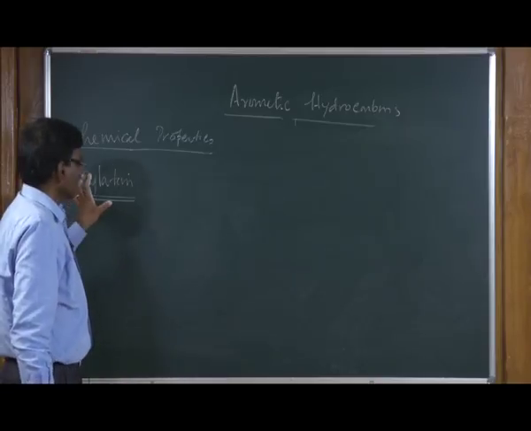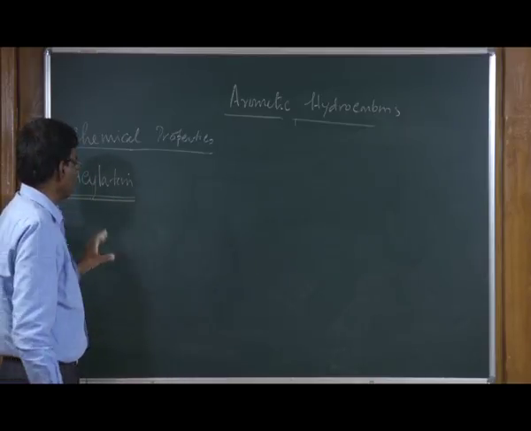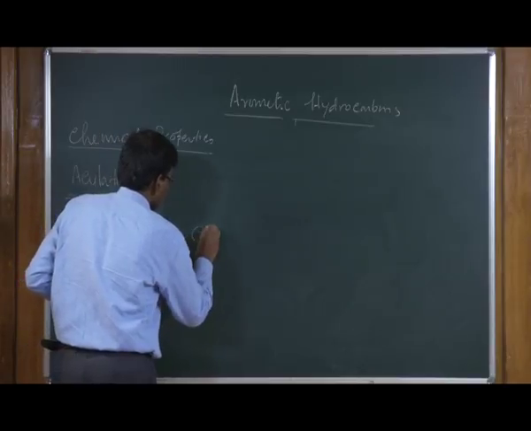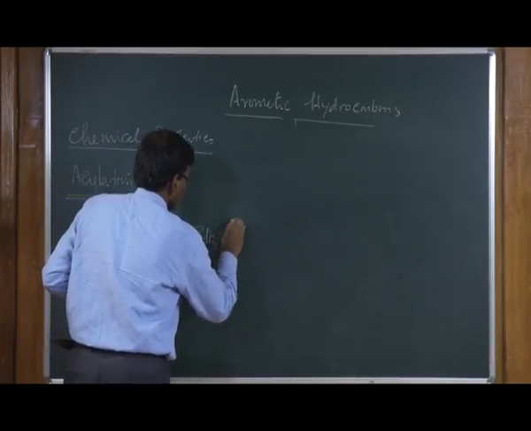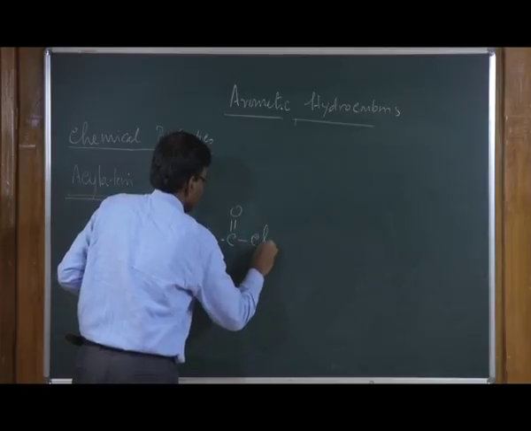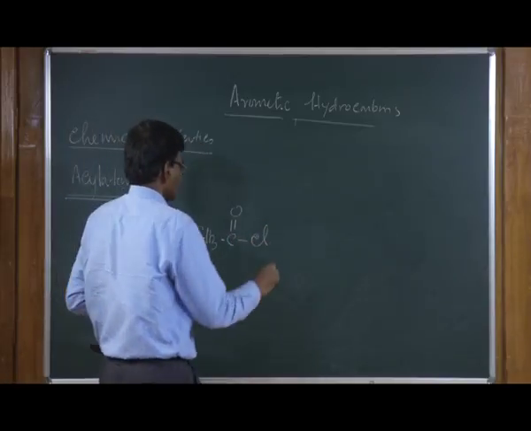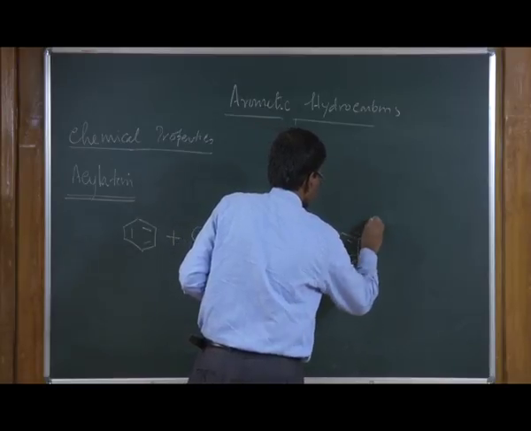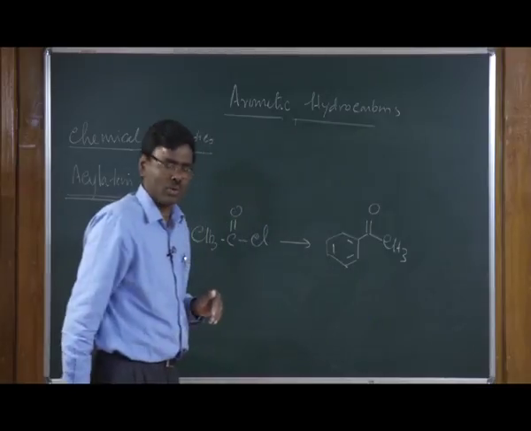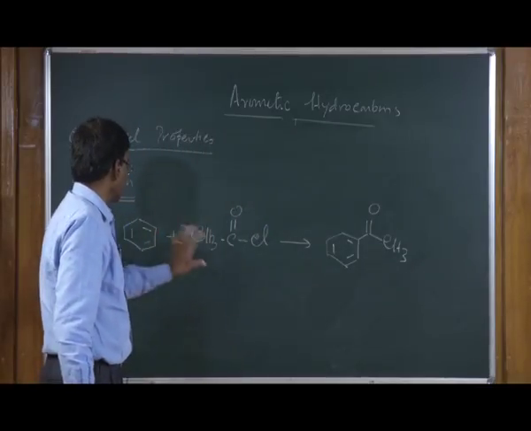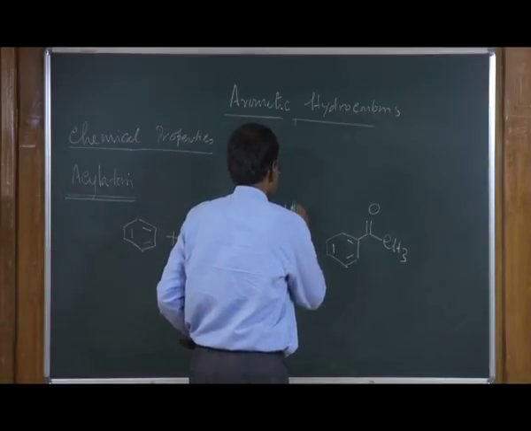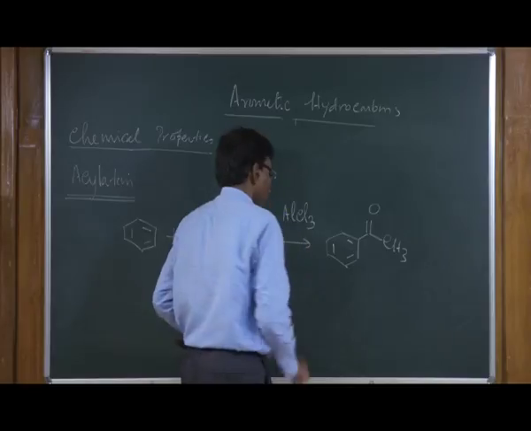Just as we have seen alkylation using aluminum chloride, if instead of alkyl halide you use acyl halide, for example, acetyl chloride, it can undergo substitution reaction with benzene to give acetophenone, in the presence of anhydrous aluminum chloride.